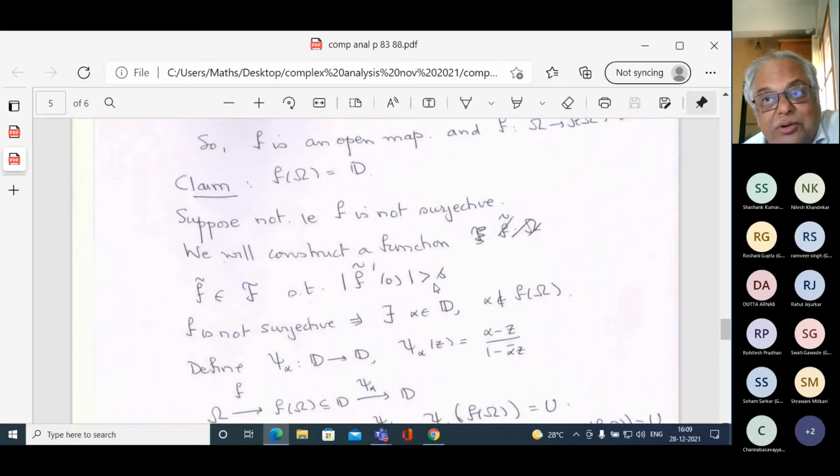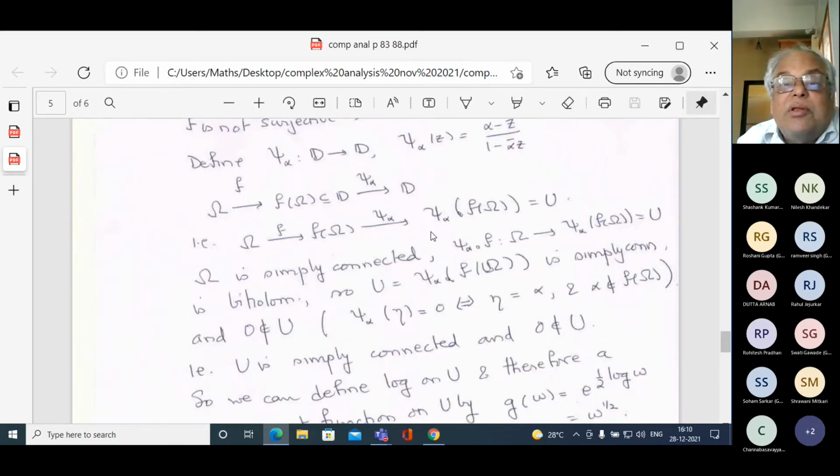So this is where I'm needing all this business about automorphisms. Define this automorphism of D, psi alpha, which maps alpha to 0. Okay, so you have omega to f of omega, and from f of omega I go to D. Psi alpha is an automorphism, but psi alpha restricted to f of omega will give you psi alpha of f of omega.